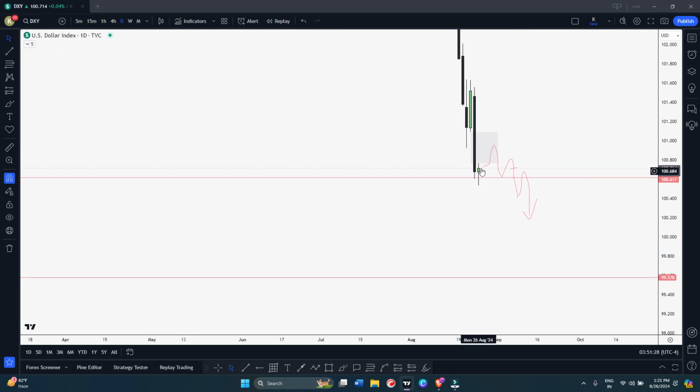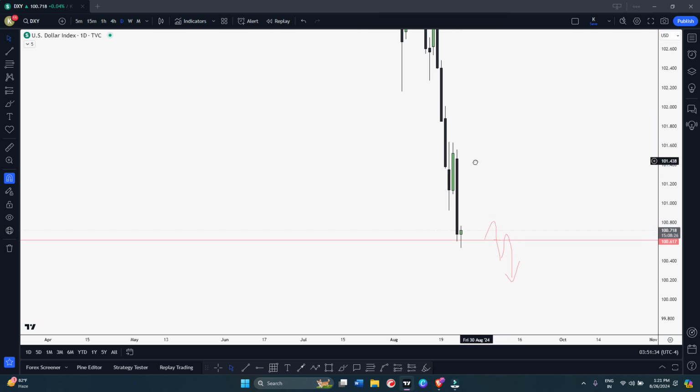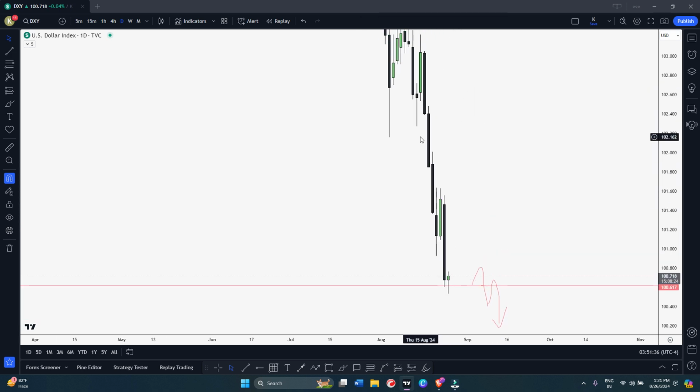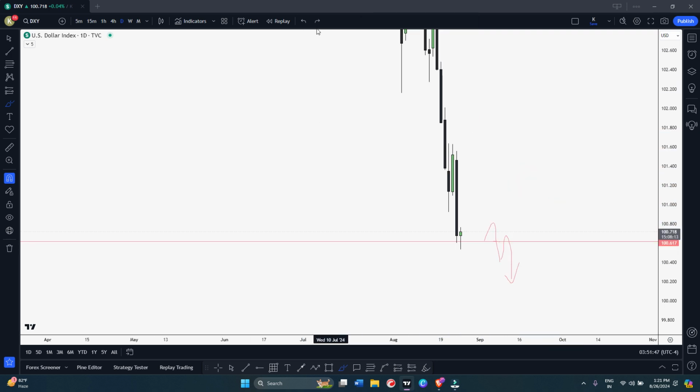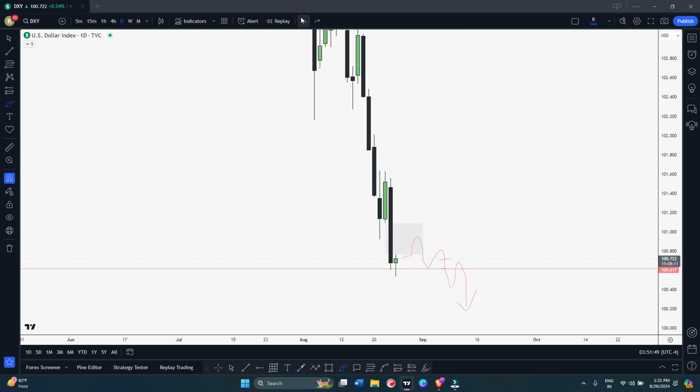I'm waiting for the Monday candle to close and see how it closes. Let's say it continues to push higher and higher, then maybe we can tap this daily bearish fair value gap. And if we get rejection from here, then of course I will be looking for a sell. But it's interesting. Currently, my bias is still bearish. I'm not looking for a long right now. If I see anything, of course I'll update on Discord.